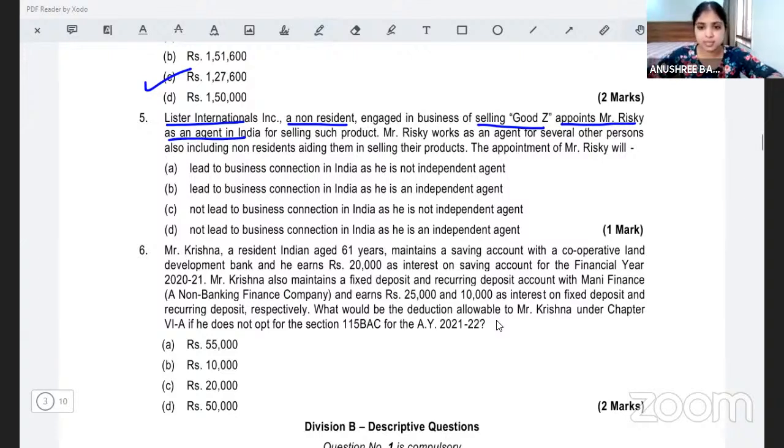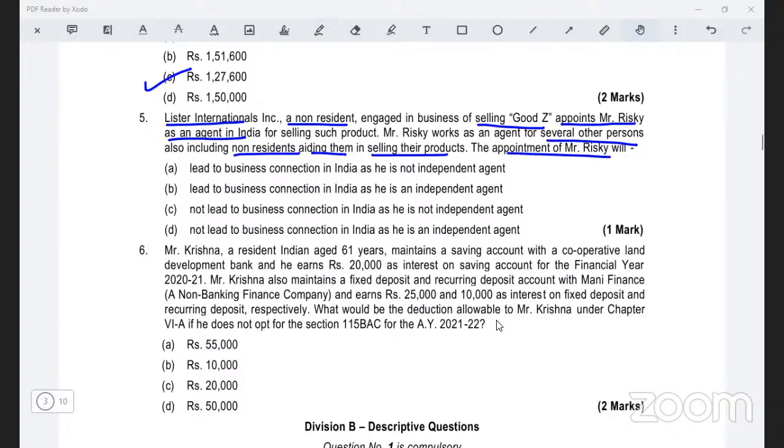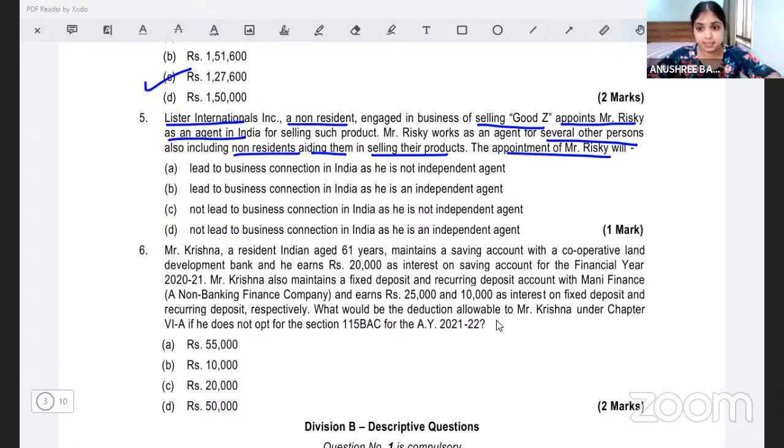Mr. Risky works as an agent for several other persons, also including non-residents, aiding them in selling their products. The appointment of Mr. Risky, is it going to be a business connection, yes or no? Will Mr. Risky's appointment be considered as business connection?